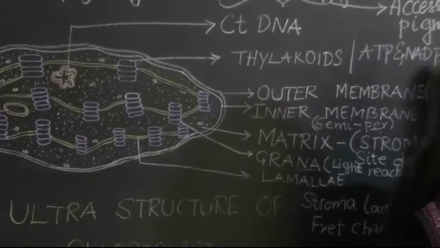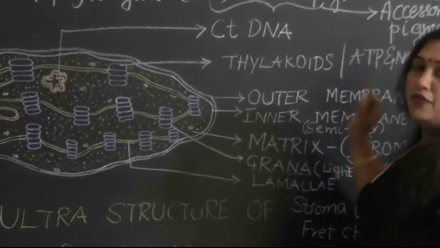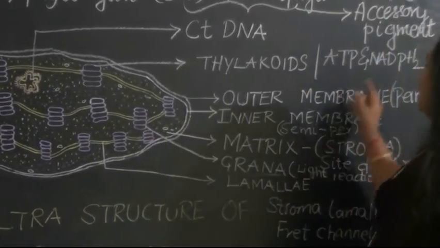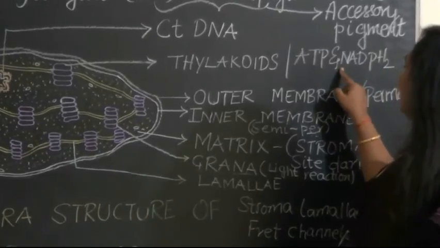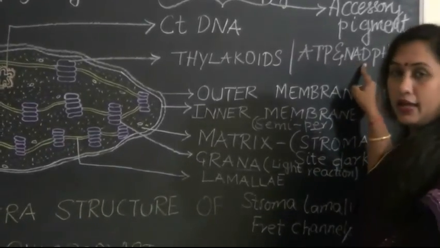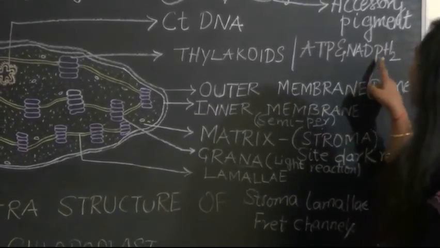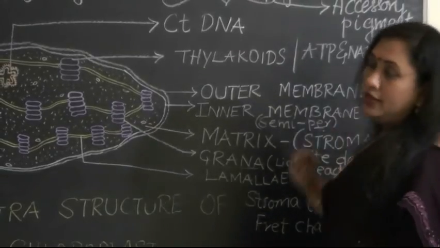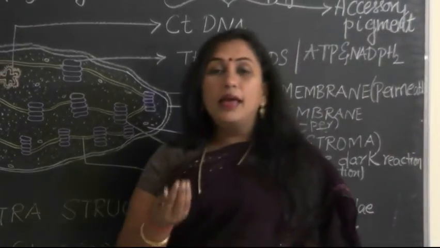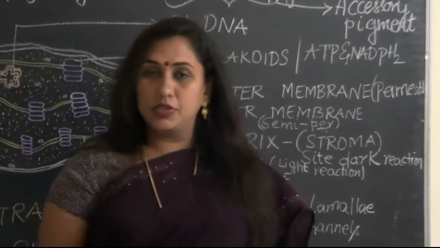What is this ATP? Adenosine triphosphate. What is this NADPH2? Nicotinamide adenine dinucleotide phosphate hydrogen. So these are the energy-rich molecules.